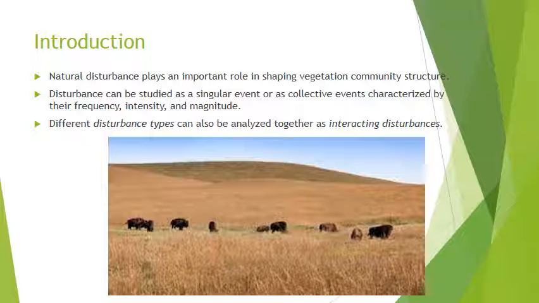So far we've learned in this class all about the different types of disturbances and the roles in which they play to shape vegetation community structures. We've looked at disturbance as singular events and also as collective events that can be characterized by frequency, intensity, magnitude. Now we're looking at how different disturbance types can also be viewed and analyzed together as interacting disturbances.